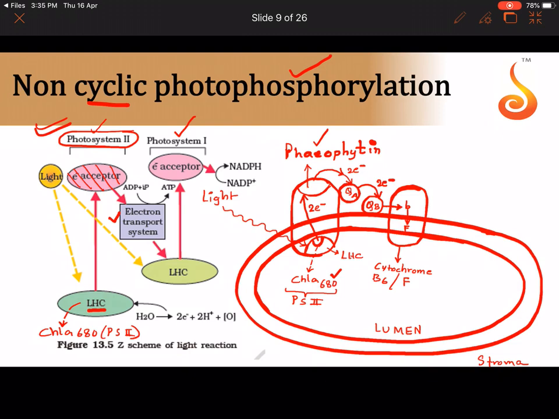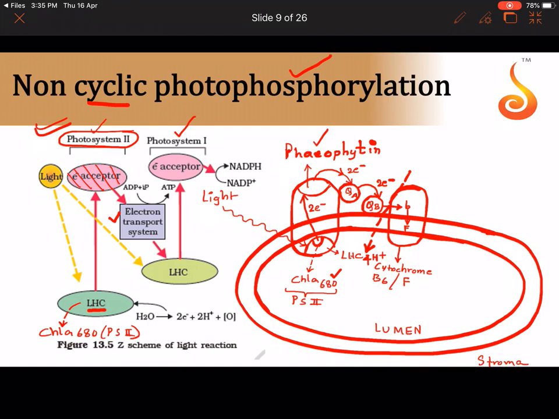that is cytochrome B and F, there is a special mechanism in cytochrome B and F that when plastoquinone B is passing its 2 electrons, something gets pumped from the stroma to the thylakoid lumen. What is it that gets pumped? 4 protons get pumped. 2 protons per electron, so since there are 2 electrons, it is 4 protons.